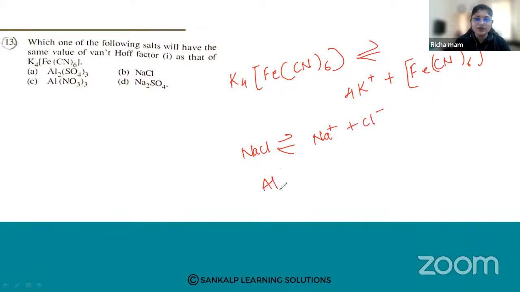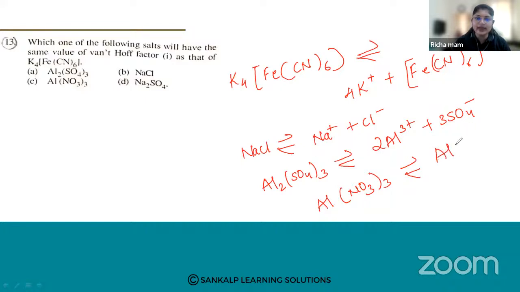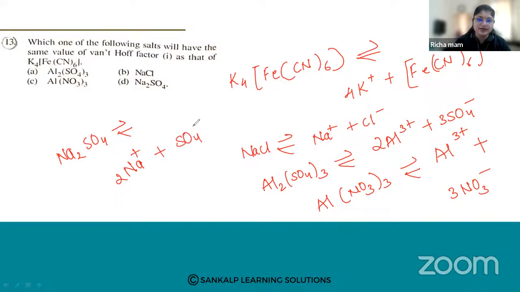Al2(SO4)3 will dissociate into 2Al3+ and 3SO4 2-. Al(NO3)3 will dissociate into Al3+ and 3NO3-. Na2SO4 will dissociate into 2Na+ and SO4 2-.